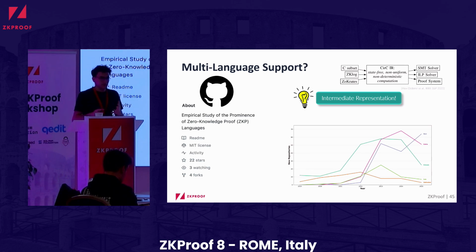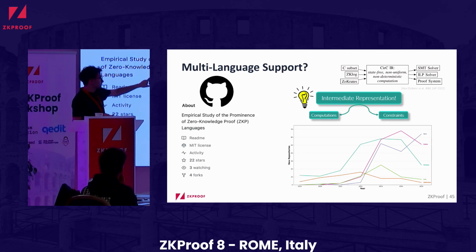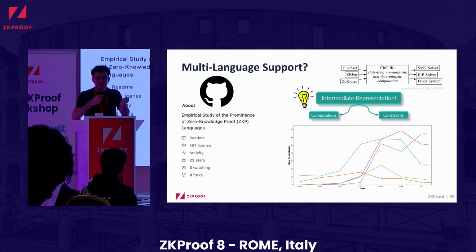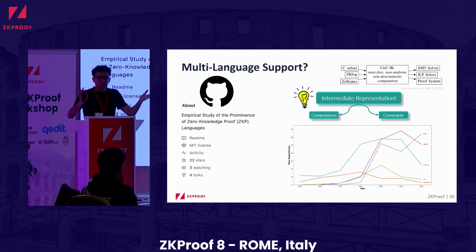And in the meantime, we have also added support for Circom and Noir to this intermediate representation. And in this way, to the best of our knowledge, we were also the first tool that operates over this high-level intermediate representation that has a view over both the computations and the constraints. And actually, the compiler already does this splitting for us, so that work is already handled. We already have a view over what the prover is doing and what the verifier is checking.